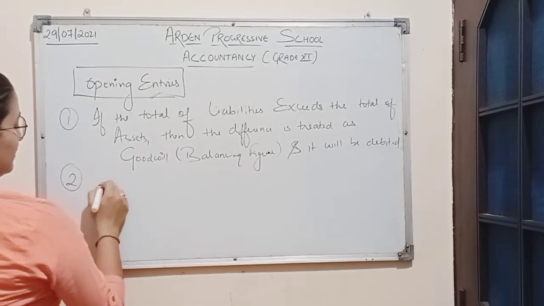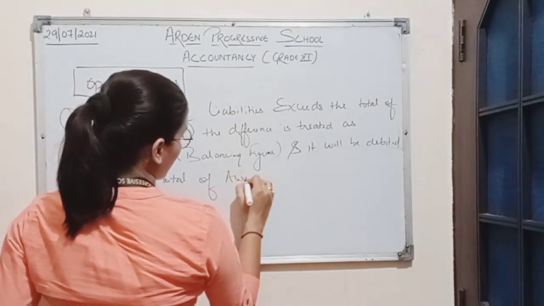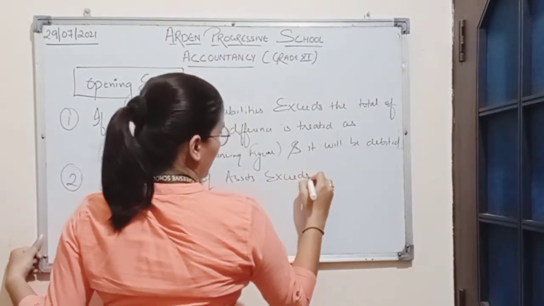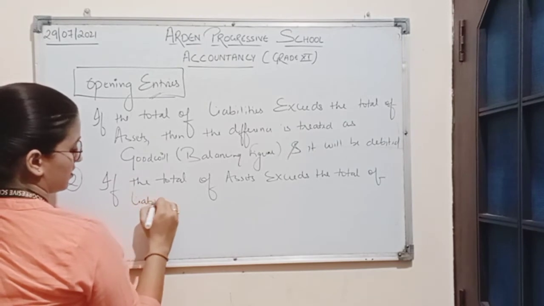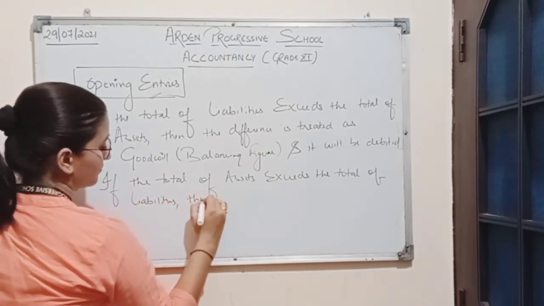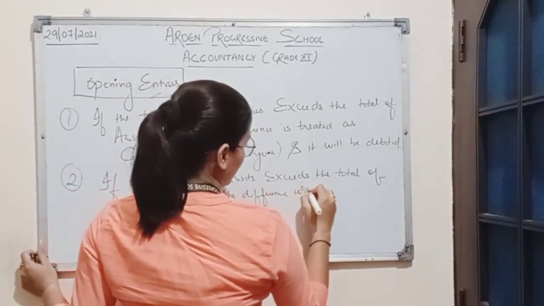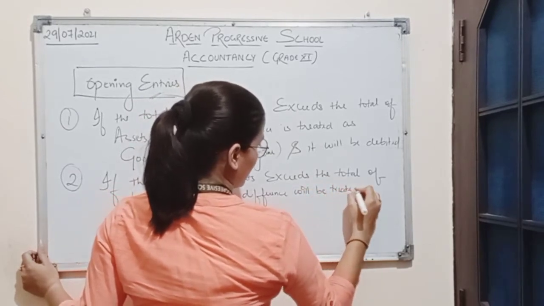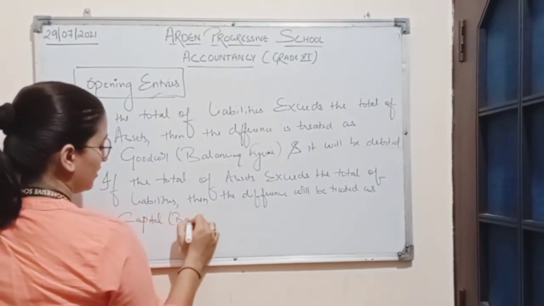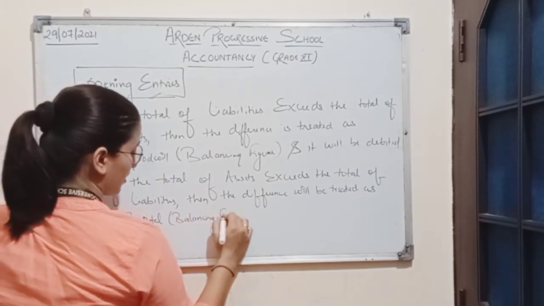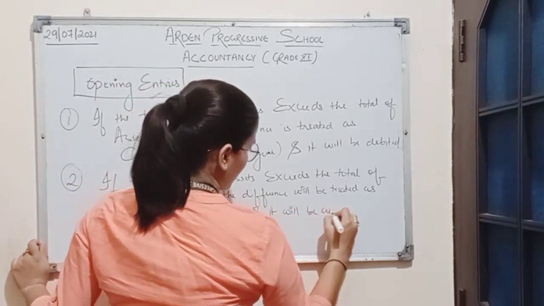Second, if the total of assets exceeds the total of liabilities, then the difference will be treated as capital, which will be the balancing figure, and it will be credited.